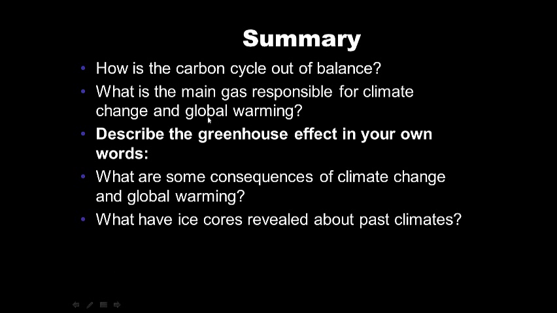And summarize here. How is the carbon cycle out of balance? What is the main gas responsible for climate change and global warming? Describe the greenhouse effect in your own words. What are some consequences of climate change and global warming? What have ice cores revealed about past climates? Go ahead and pause this, complete the summary for 20 points, and you're all finished with your climate notes. We'll see you next time.